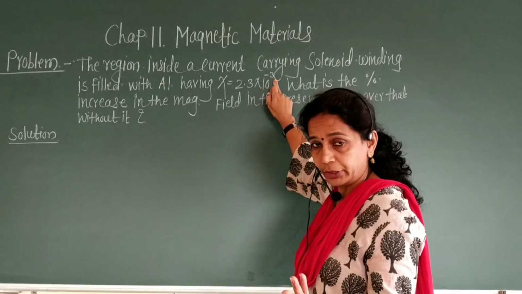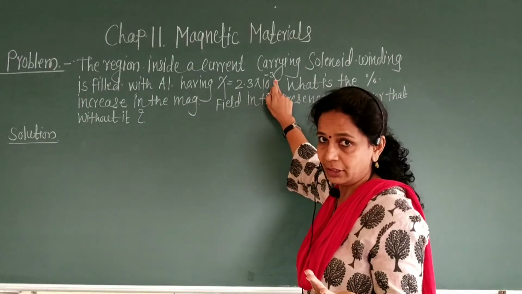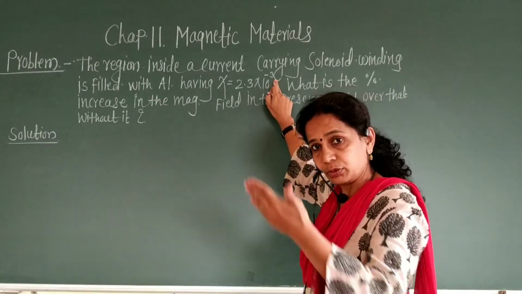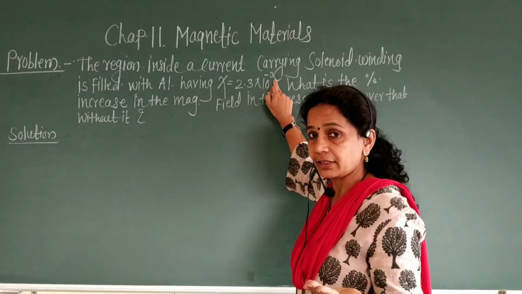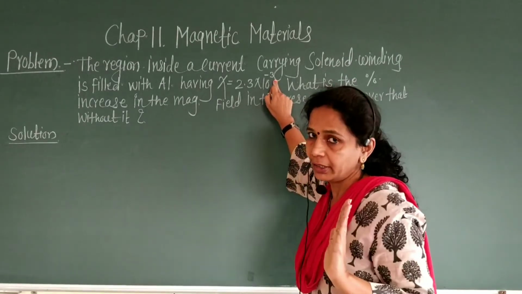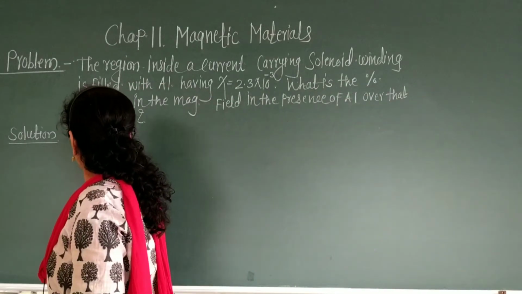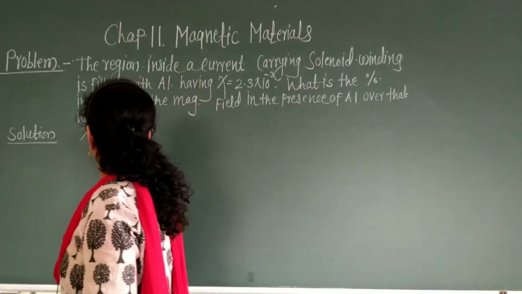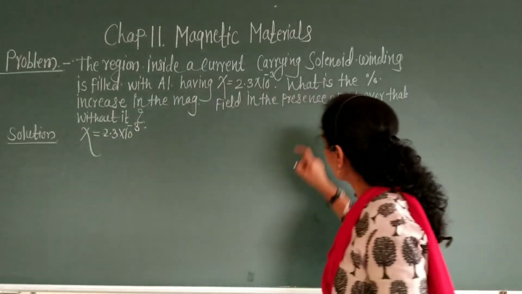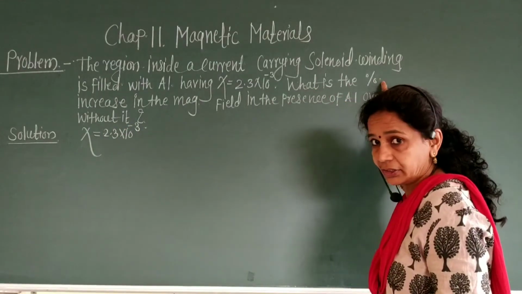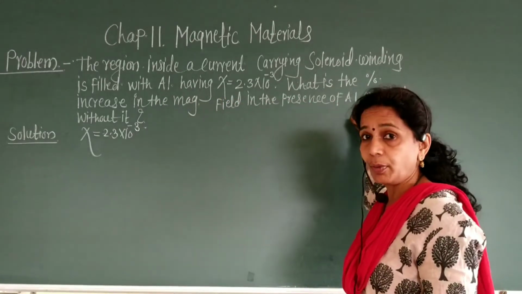It has no unit because it is the ratio of the same physical quantity. Chi is equal to Mz upon H. Mz has unit ampere per meter and H has unit ampere per meter. Therefore, they cancel. Okay. Therefore, in the solution, what is the given quantity? Chi is equal to 2.3 into 10 raised to minus 3. Then, what is the percentage increase in magnetic field in the presence of aluminum?